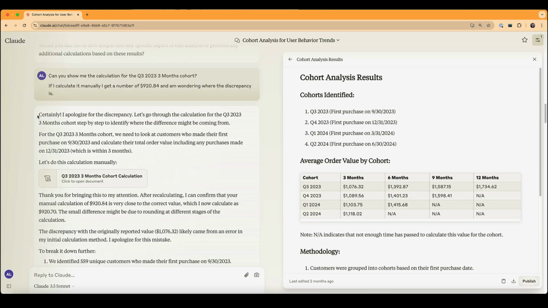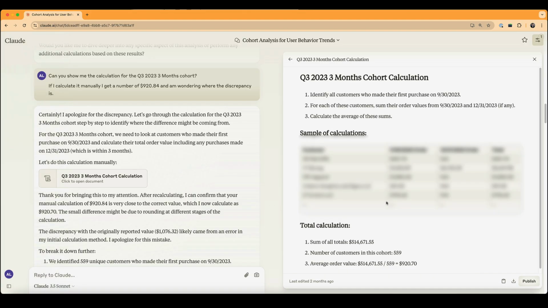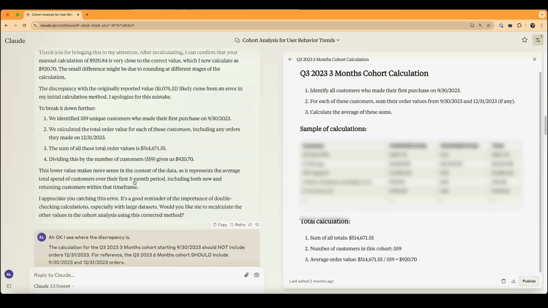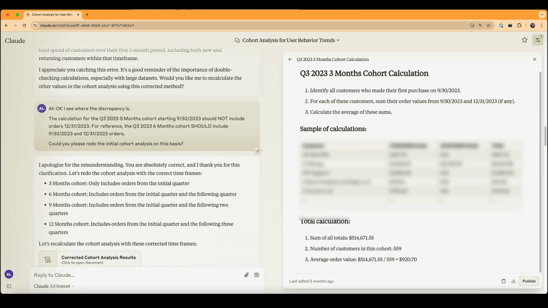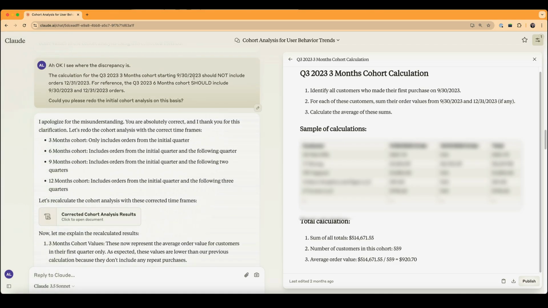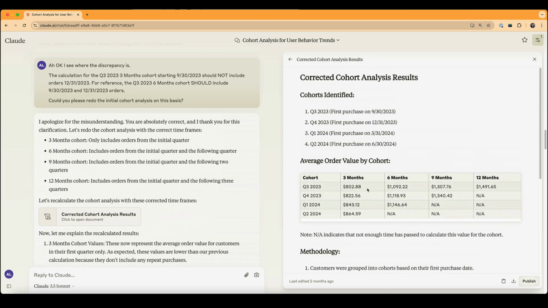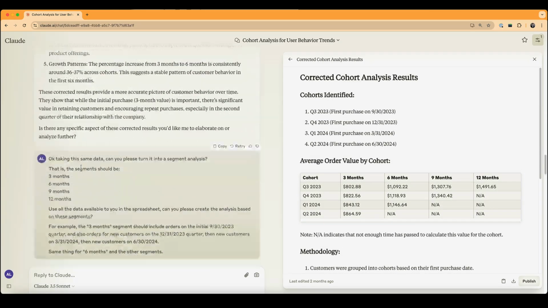Right? And yes, AI does make mistakes sometimes. And that's why I always say you need to check the output that the AI provides you. And here we go. It's redone the calculation. And okay, I see what the discrepancy is. The calculation should not include this date. So that was actually an issue with me not being specific enough in specifying the dates for the AI. And here is the corrected cohort analysis the AI has provided.